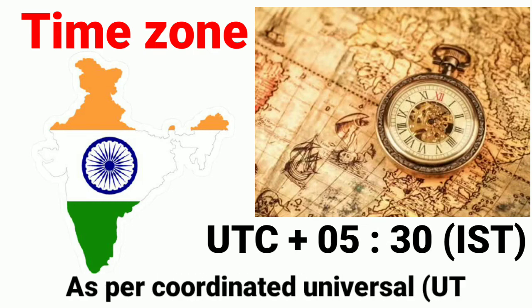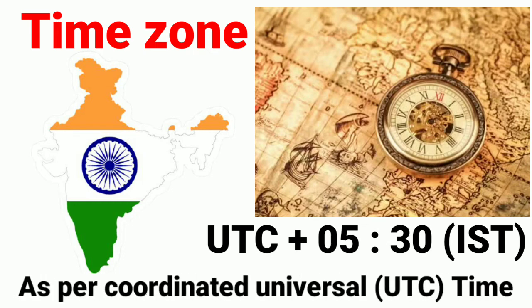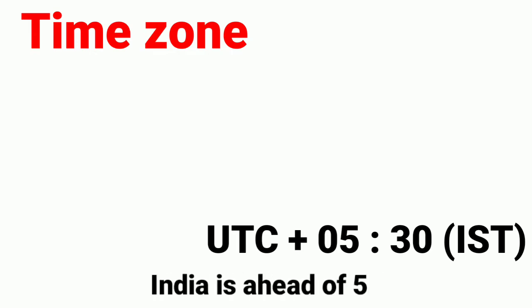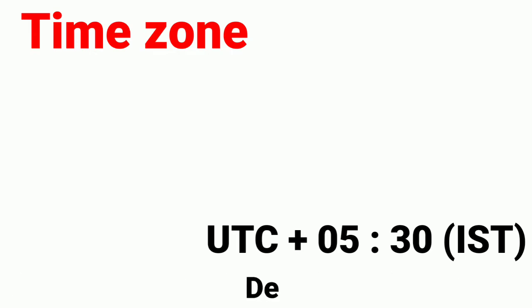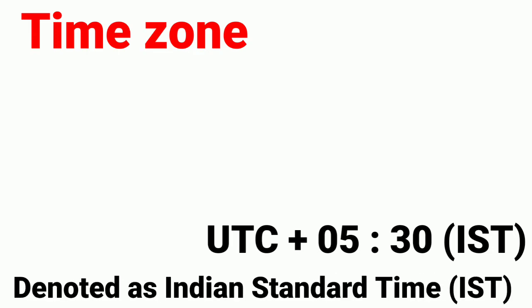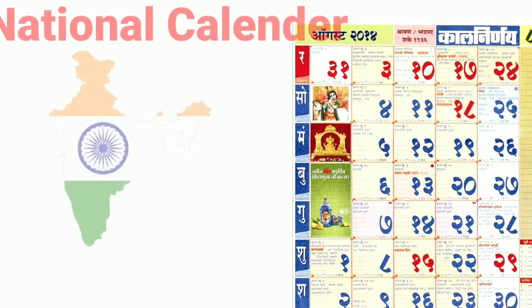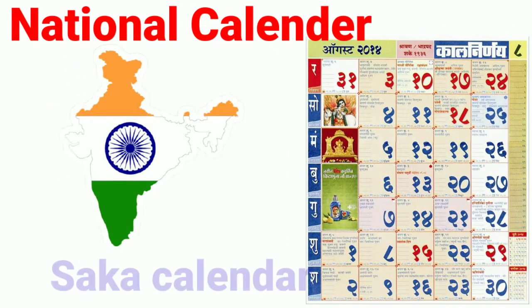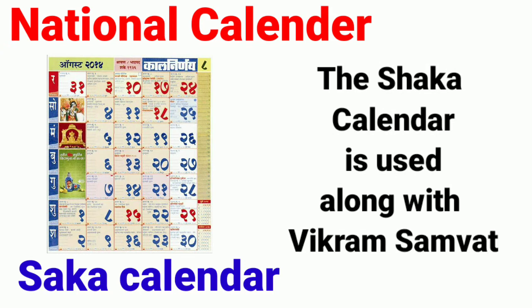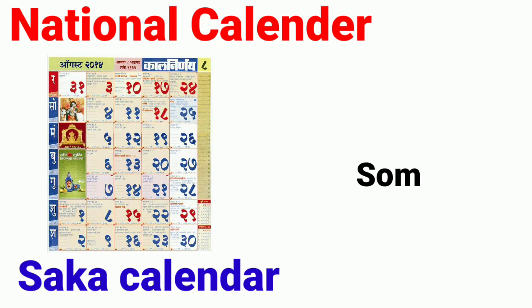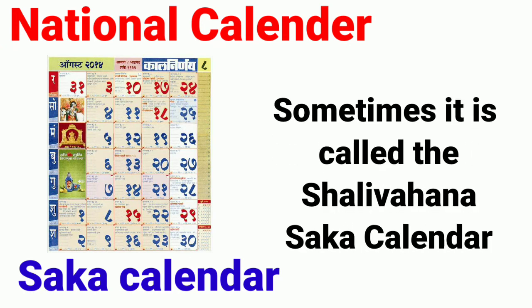As per Coordinated Universal Time, India is ahead by 5:30 hours, which is also denoted as Indian Standard Time. National calendar, Saka calendar. The Saka calendar is used along with Vikram Samvat. Sometimes it is called the Shalivahana Saka calendar.